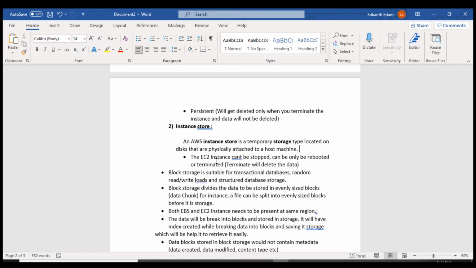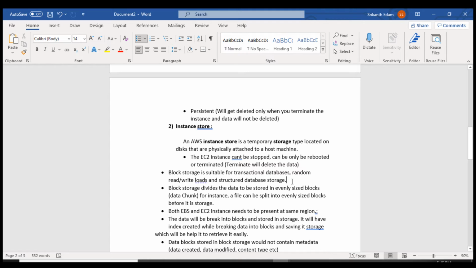The data is temporary. The EC2 instance can't be stopped, it can only be rebooted or terminated. When you terminate your instance, the data will be deleted. So the data is non-persistent.